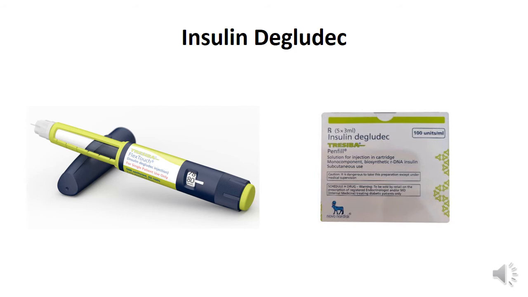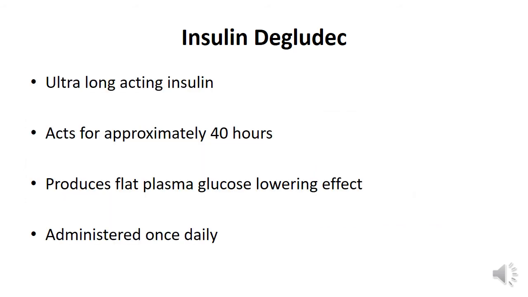Insulin degludec is another insulin analog. It is an ultra long acting insulin preparation. It acts for approximately 40 hours. It produces a consistent lowering of the plasma glucose. In spite of acting for 40 hours, this preparation has to be given every day.